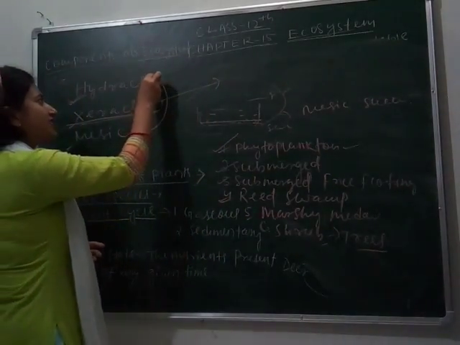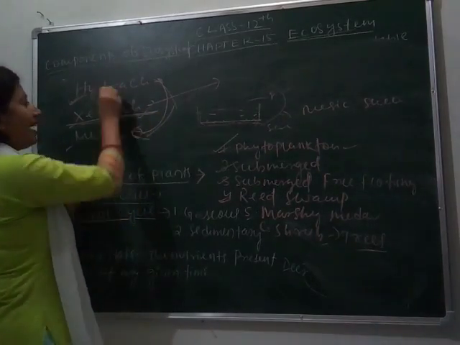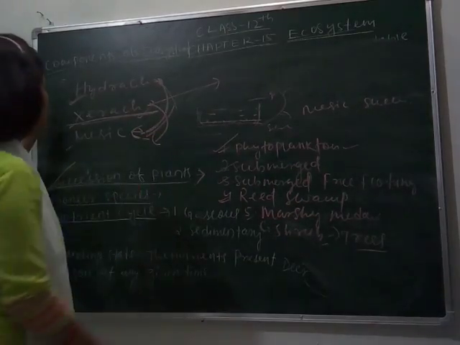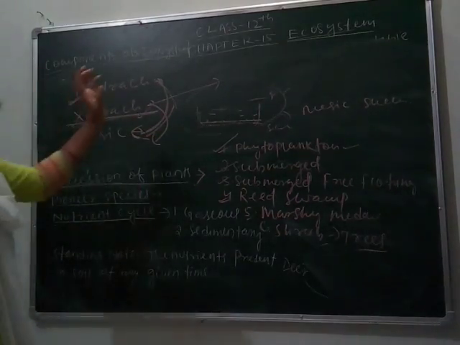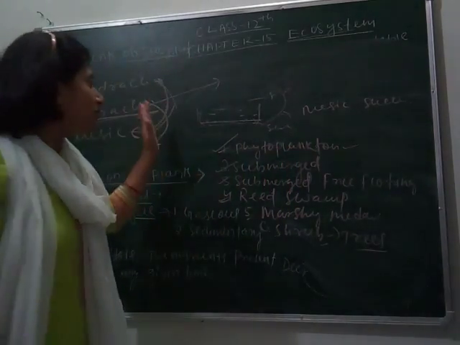So here we can see xerarch converted into mesic, hydrarch converted into mesic, and xerarch also converted into mesic. So this type of succession is called mesic succession, or mesic condition that is formed.